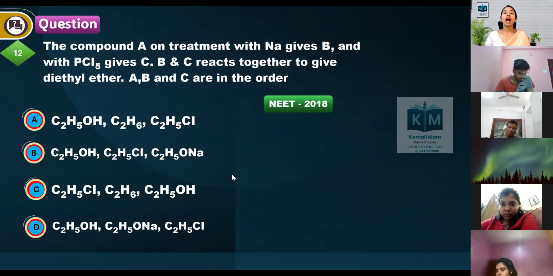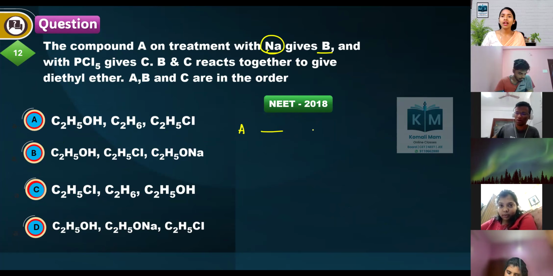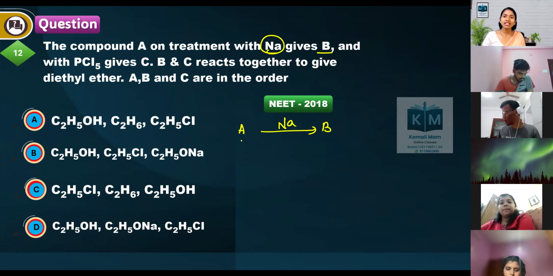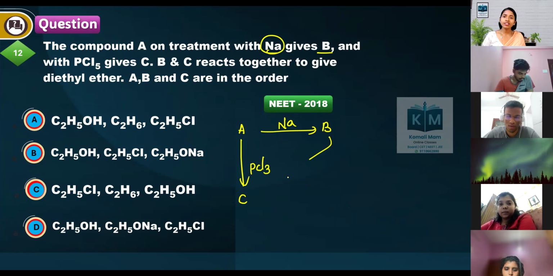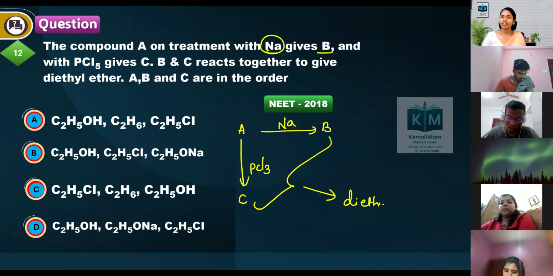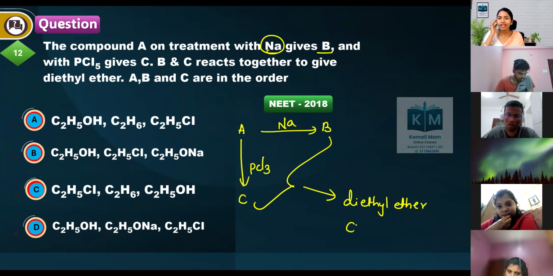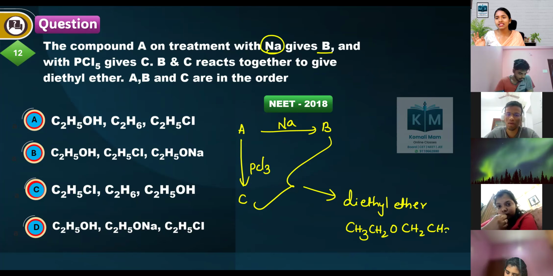Next question. The compound A on treatment with sodium gives B. Okay, compound A, you are treating with Na, it is giving B. And with PCl5, it is giving C. Now, these two we are mixing and we are getting diethyl ether. So what is diethyl ether? CH3CH2OCH2CH3. This is diethyl ether.